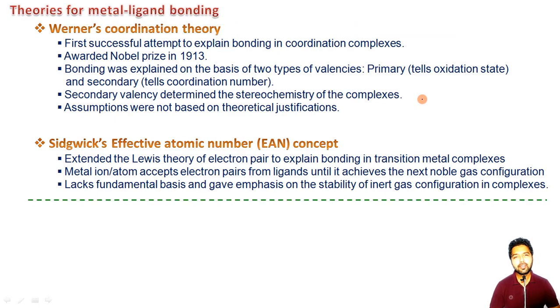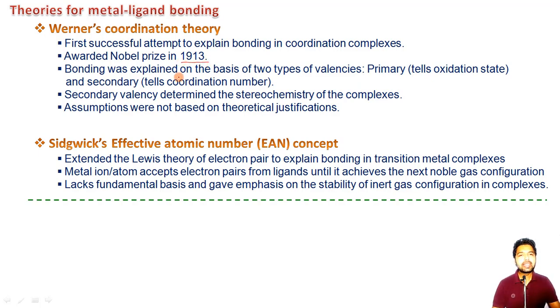Now let us have a look at the different theories which are proposed to explain the bonding in between the metal and the ligands in transition metal complexes. Let me tell you, the first successful attempt was carried out by Werner, and he also bagged a Nobel Prize for his theory. It was Werner's coordination theory, and he was awarded this Nobel Prize in 1913.